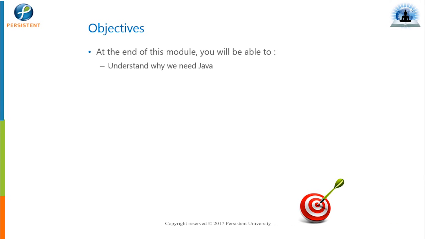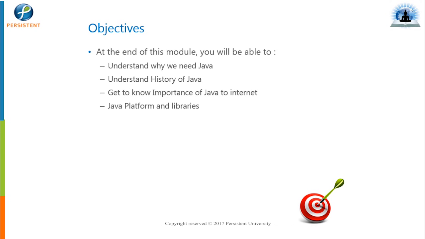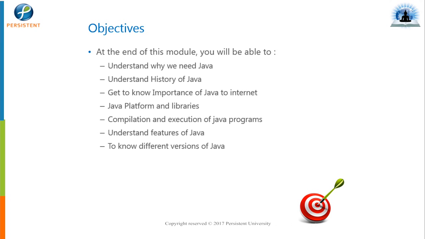Our main objective today is to understand why we should learn Java, the history of Java, the importance of Java to the internet, the Java platforms and the libraries. We'll get to know the compilation and execution of Java programs, the features of Java, and the different versions of Java, and we'll definitely have a hands-on on a Java program. We'll write a first hello world program and we'll try the same thing with Eclipse as well.